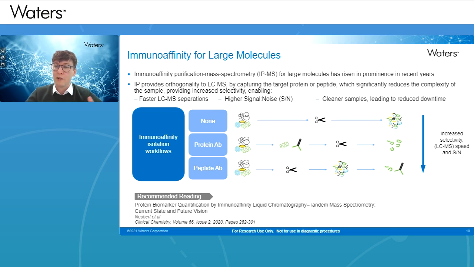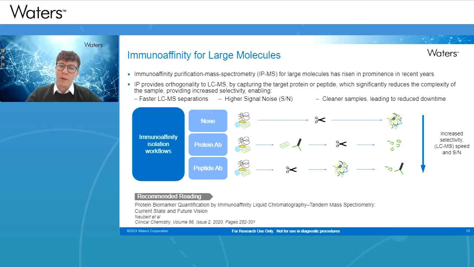A lot of these methods, particularly around immunoaffinity, have very low background noise, which helps with those signal to noise calculations. And the cleaner sample actually leads to reduced downtime on the back end. As with most things with LC-MS, if you do something like an SPE, it provides a much cleaner sample and gives you more predictability around instrument performance. The same is true here.